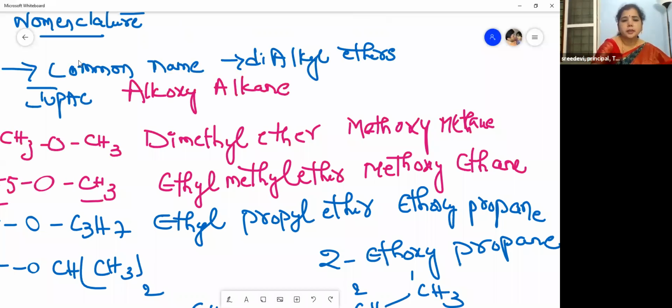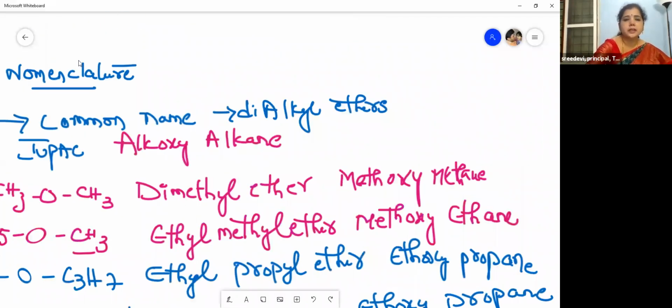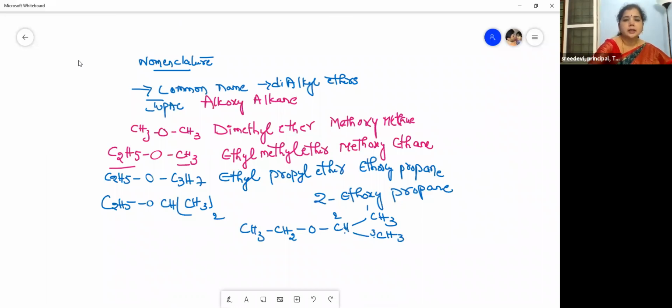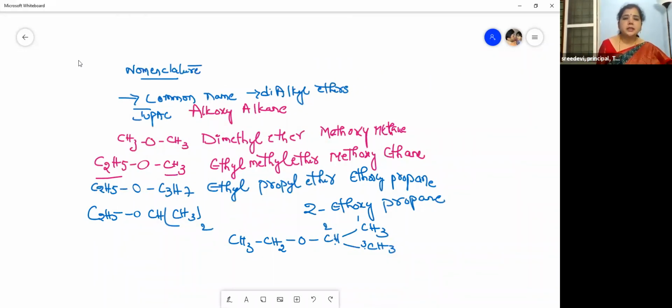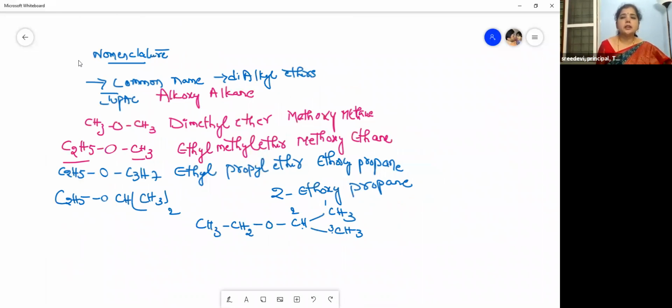So this is the one which we have learned in our previous class. This is about the nomenclature. The common name is dialkyl ethers, and according to the IUPAC nomenclature, they are called alkoxy alkanes. This is dimethyl ether, methoxymethane. The shortest alkyl group should be clubbed with oxygen and called methoxy, and the other part should end with the word alkane.